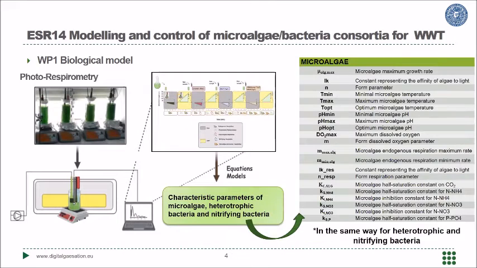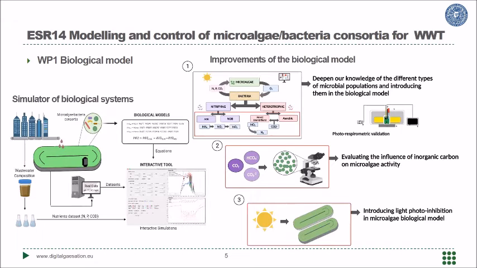We plan to improve this model using the photorespirometry method to evaluate not only the performance of microalgae cells, but also some other microorganisms that at this moment are not included in the model, like ammonia oxidizing bacteria, some bacteria related with phosphorus solubilization and whatever. Then we are interested to collaborate with other partners in the improvement of the biological model. This model will be included in the interactive tool that we already have.